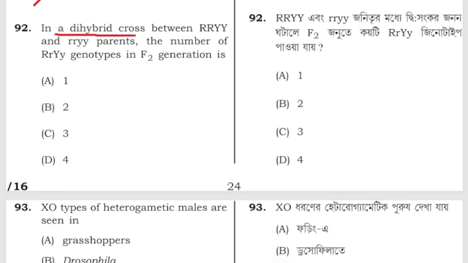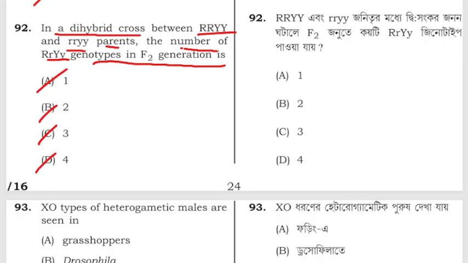In a dihybrid cross between RRYY and rryy parents, the number of R_Y_yy genotype in the F1 generation is 1, 2, 3, or 4.